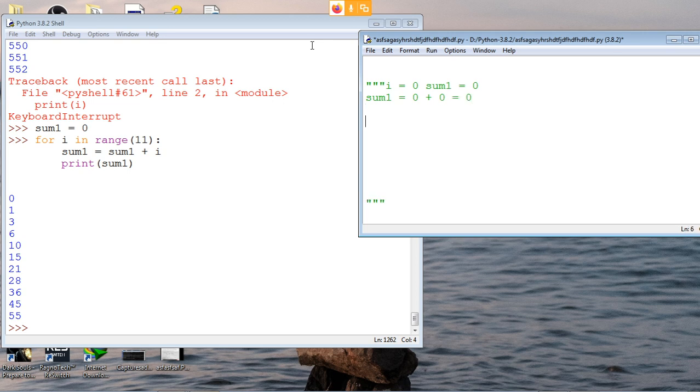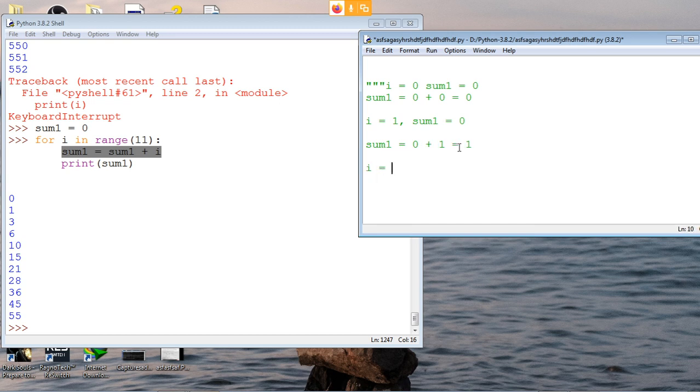In the next iteration of the for loop, i will become 1, and sum1 is still 0. So when we do sum1 equals sum1 plus i, it will be 0 plus 1, so the answer is 1.